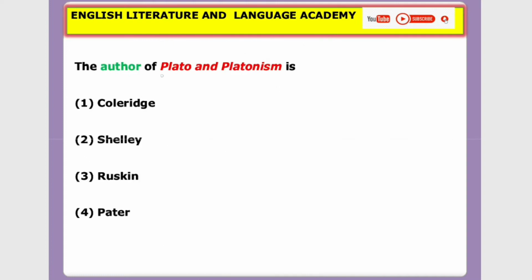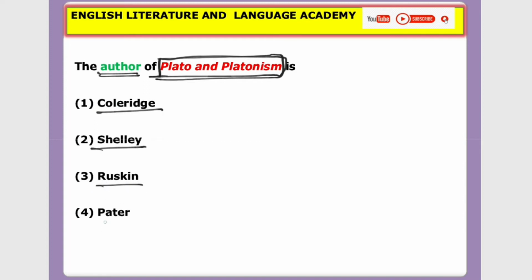The question is about the author of Plato and Platonism. Let's see the options. The first option is Coleridge. Second option is Shelley. Third option is Ruskin. Fourth option is Pater. So once again, please remember, all these writers belonged to 19th century England.